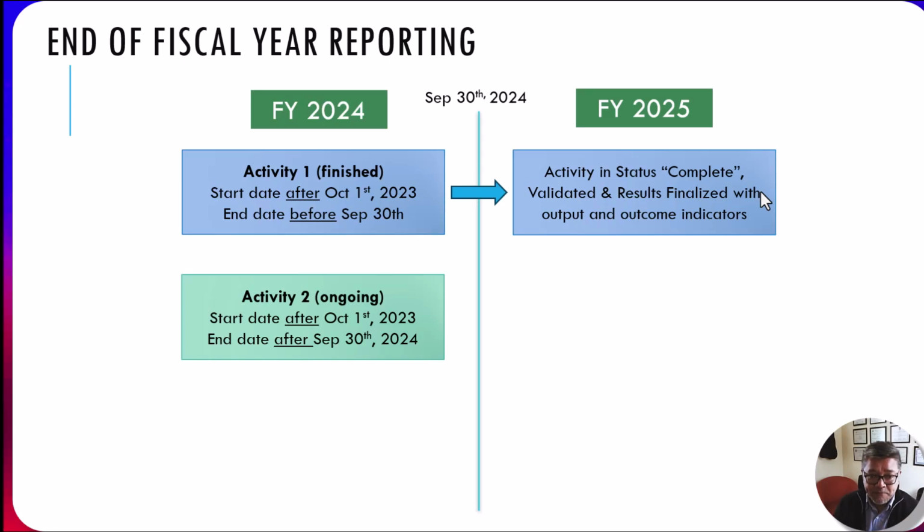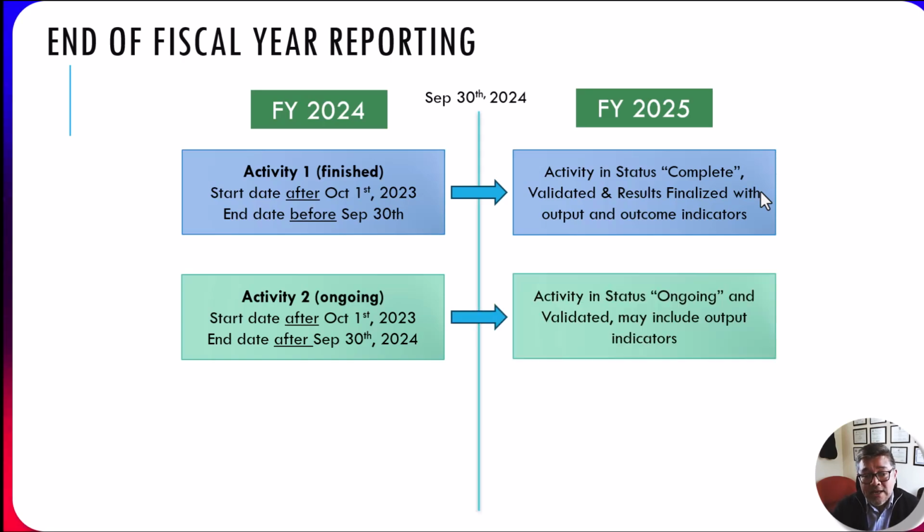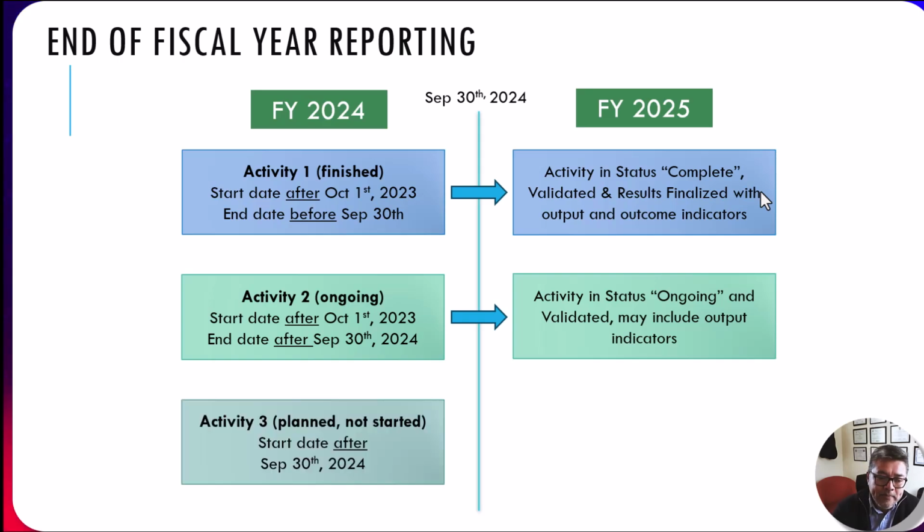If you have an activity that is ongoing where the end date is before September 30, watch out, because that activity could be blocked in this reporting period. So it's important that it is in status ongoing, the end date is after September 30, and it's validated. This activity can include some output indicators as well.